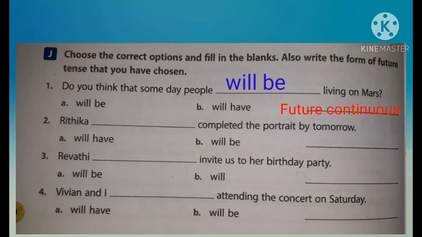Second one, Ritika dash completed the portrait by tomorrow. Options are will have and will be. The answer is Ritika will have completed the portrait by tomorrow. It is future perfect tense. What is the form of future perfect tense? Subject plus will or shall plus have plus V3. Find out the answers of the rest of the questions.